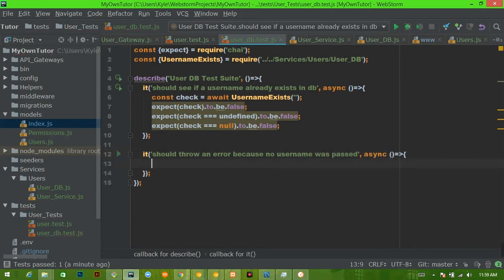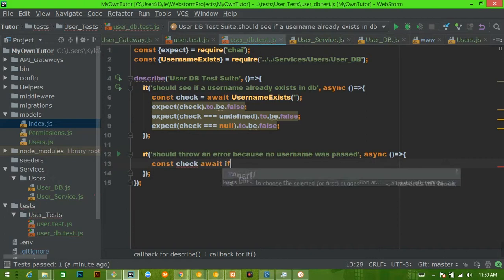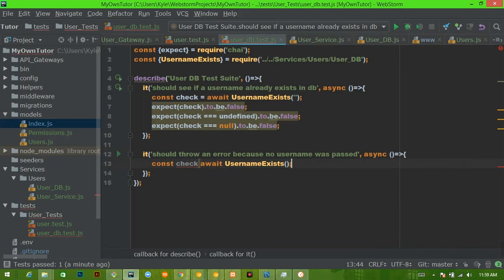We'll write another asynchronous function, and then we're going to say const check = await username exists, and we're not going to pass anything.